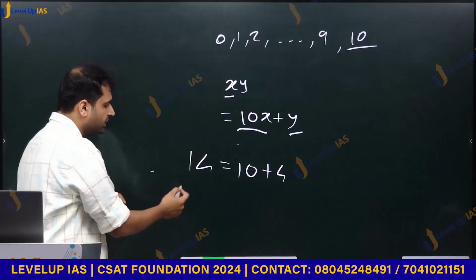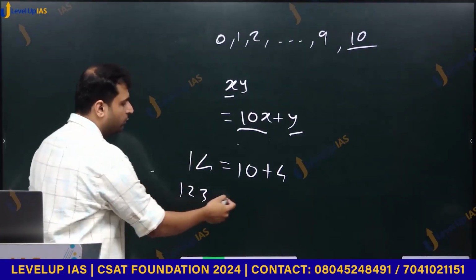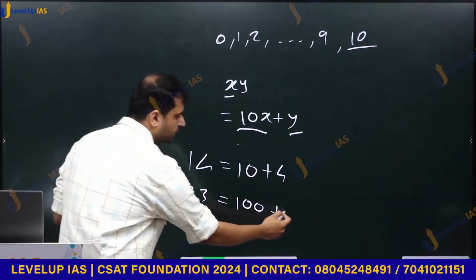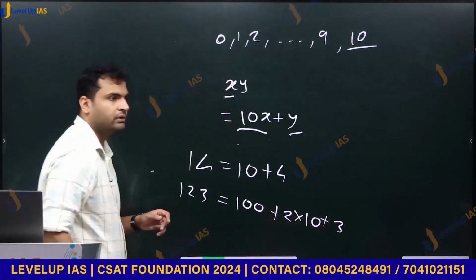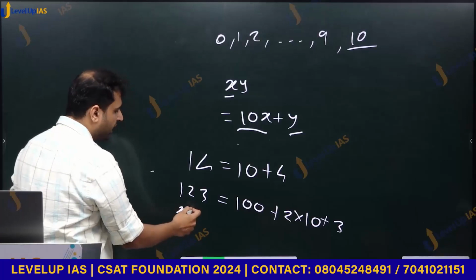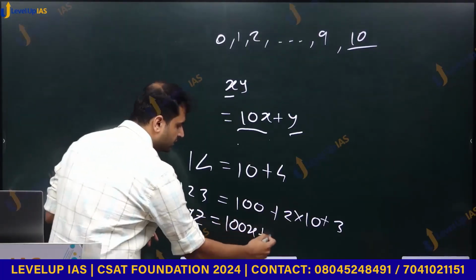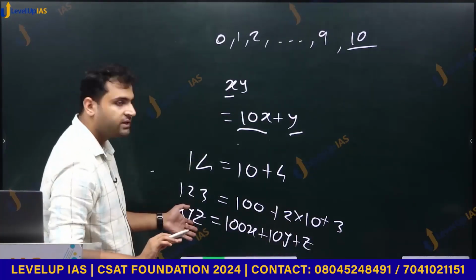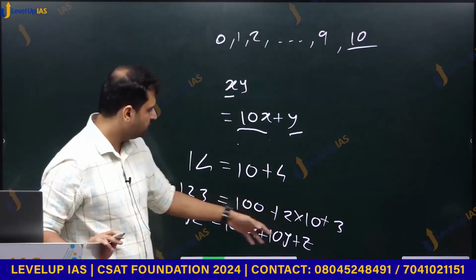Similarly, let us take 3-digit number. If we have 1, 2, 3, place value of 1 is 100 plus place value of 2 is 2 into 10 plus 3. In general, if I have xyz, I can write it as 100x plus 10y plus z. x, y, z are digits. If I am talking in terms of unknown digits, this is how I can write.